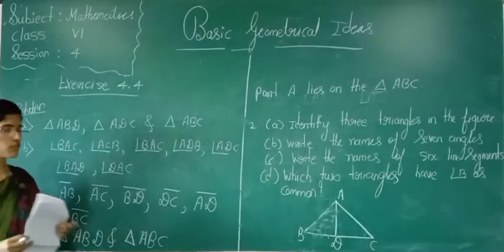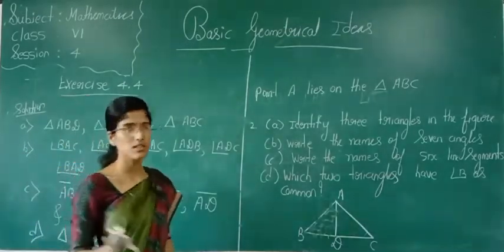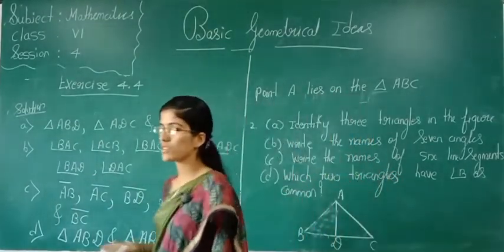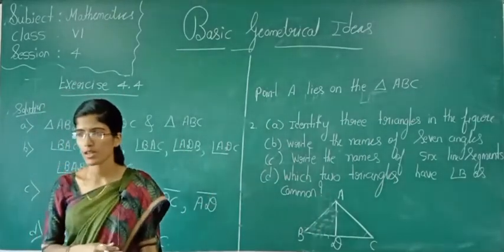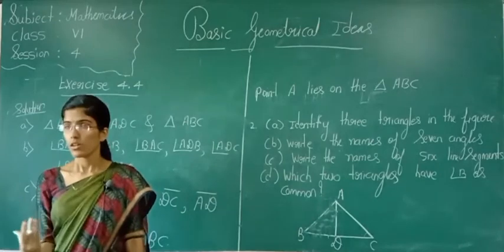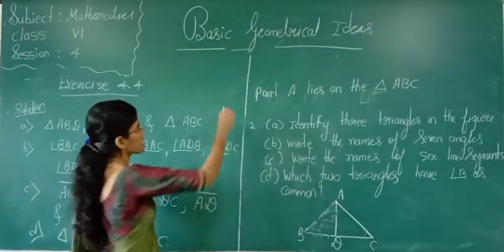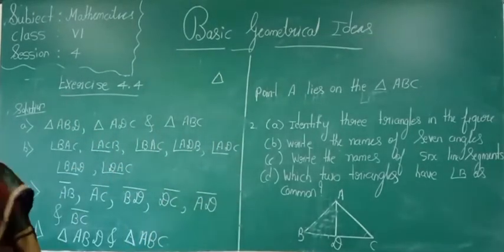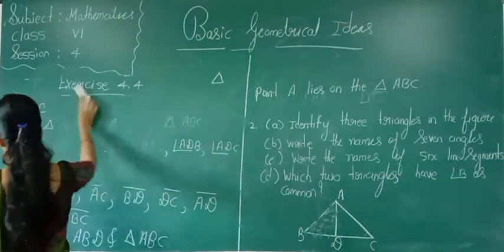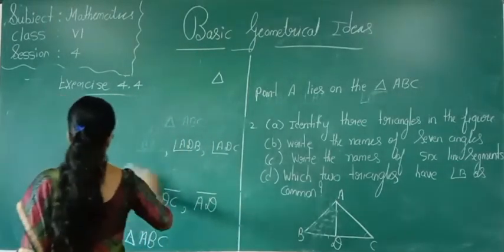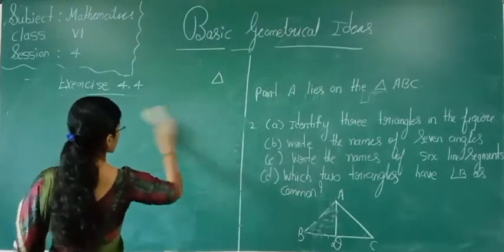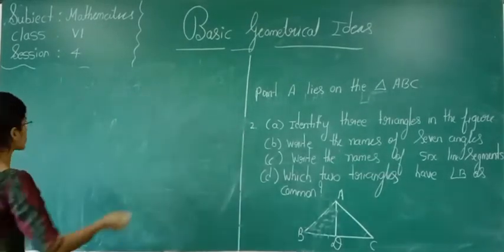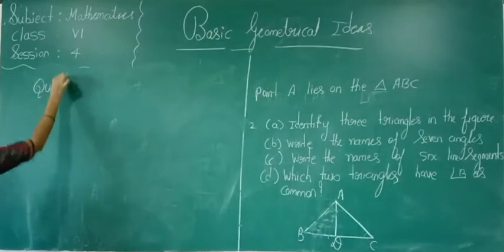Okay. So this is about exercise 4.4. See what we learned here? We just learnt about a triangle. A triangle is a 3-sided polygon. It has 3 vertices, 3 corners and 3 line segments. Yes or no? And we have learned the symbol of a triangle. This is the symbol of a triangle. Is it understood? Now we will go for the next concept, that is quadrilaterals. So next we will see what quadrilaterals are.